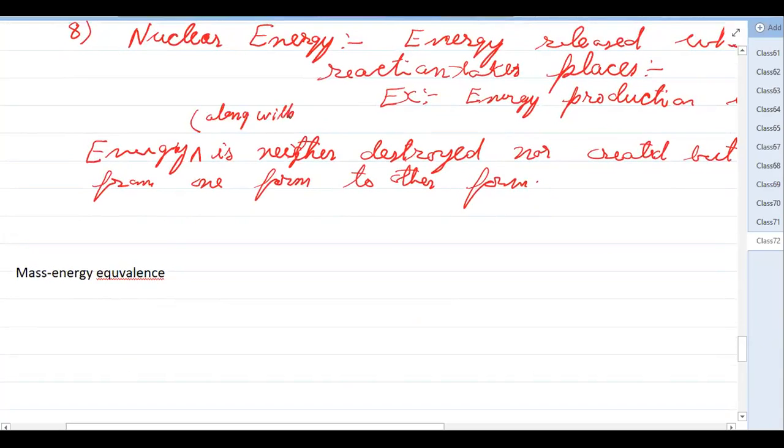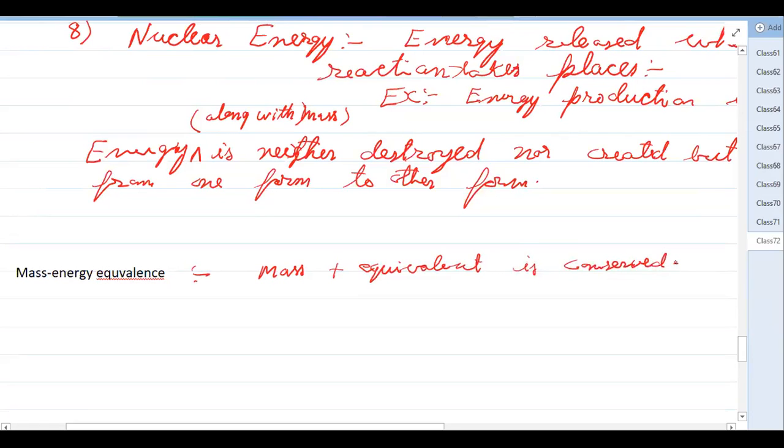So what is the meaning of this? Along with mass, that is called mass energy equivalence. Mass plus equivalent energy is conserved. In a nuclear reactor, that is seen.